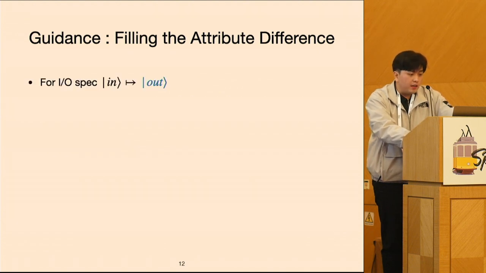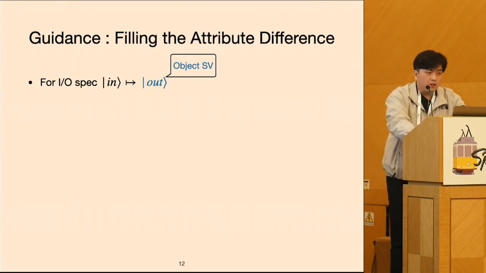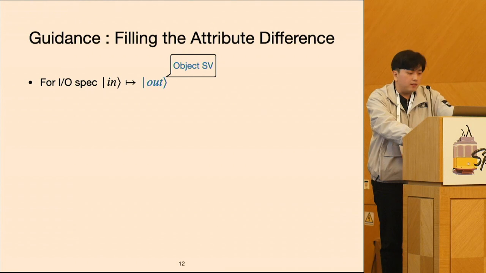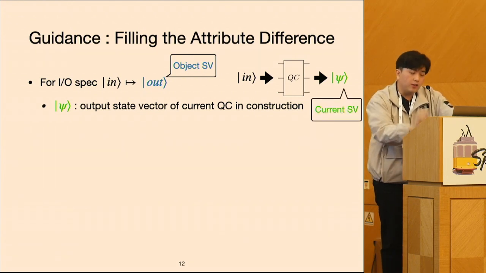For explanation, consider the I/O specification as a pair of in-cat and out-cat. Especially, we color the out-cat blue, and as our objective is to prepare the out-cat, we can simply call it the object state vector. Here, SB is a short name for the state vector. Also, a green colored cat will represent the output state vector of some quantum circuit QC appearing during the synthesis. Since the green cat represents the current status of a circuit under construction, we can simply call it the current state vector.